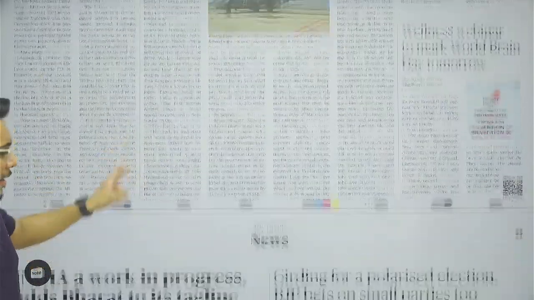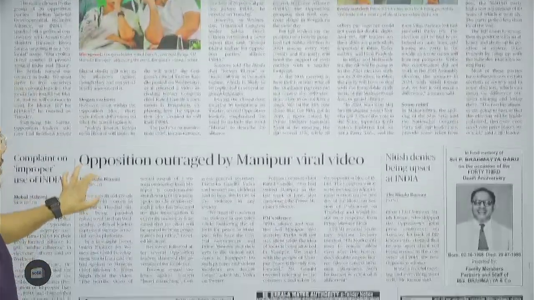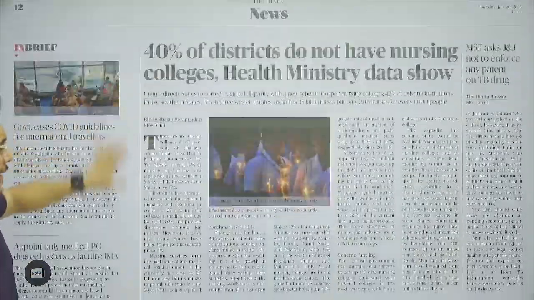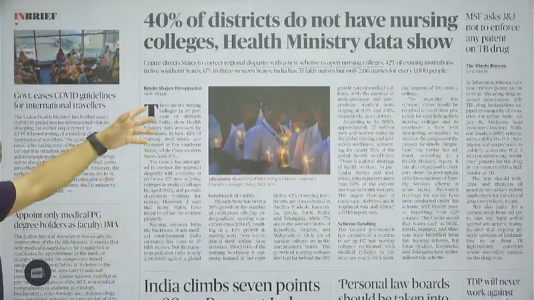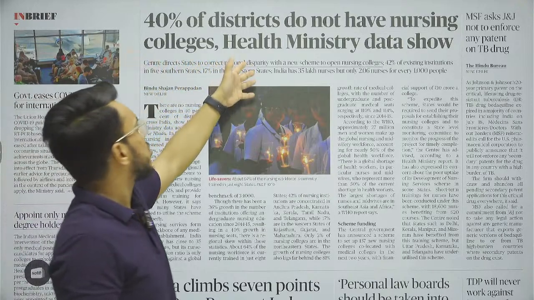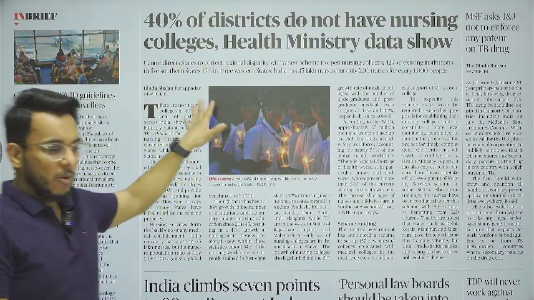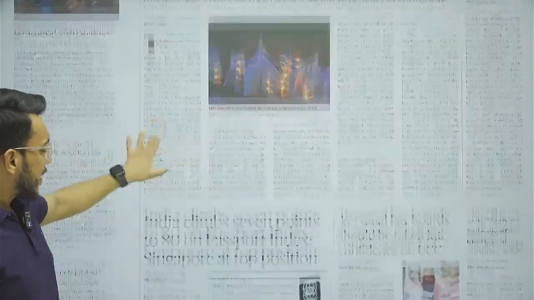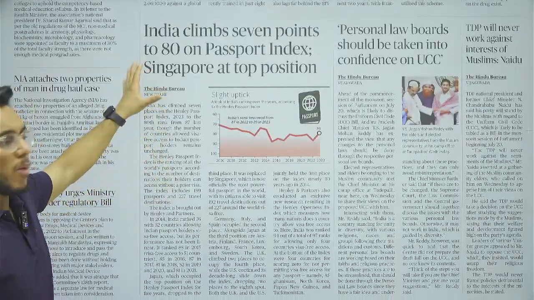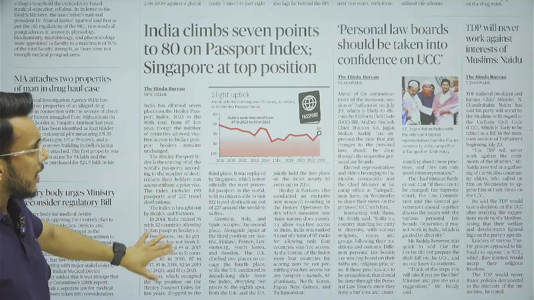Then, moving on in this direction, we have the political articles, these tenders. Here we have one important article: 40% of districts do not have nursing college. We'll take this particular article with respect to health. Then, India climbs 7 points on passport index. We'll see this particular article.